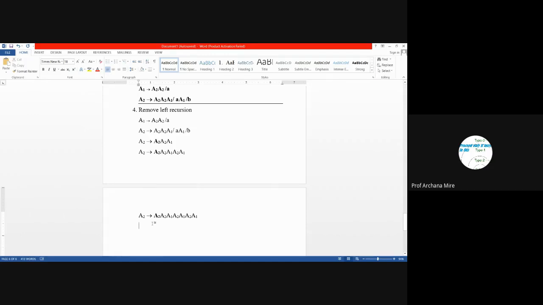If we talk about our alpha and beta, then at the end, this A2 can be terminated by using A2 A1, or it can be terminated by B. So the strings which are possible for generating this are